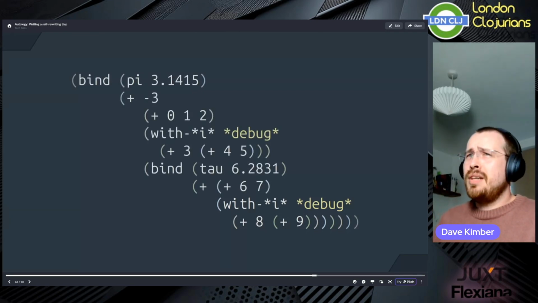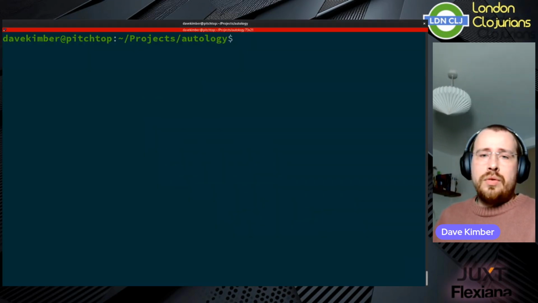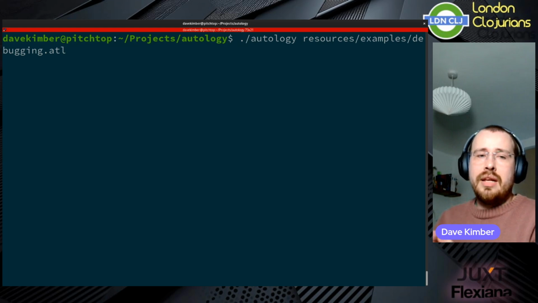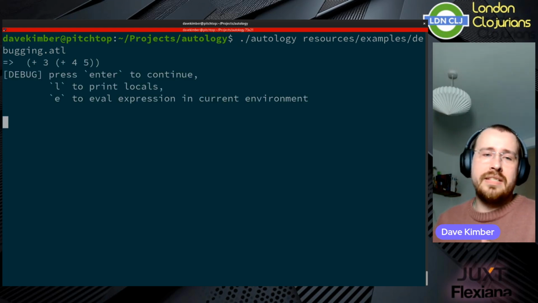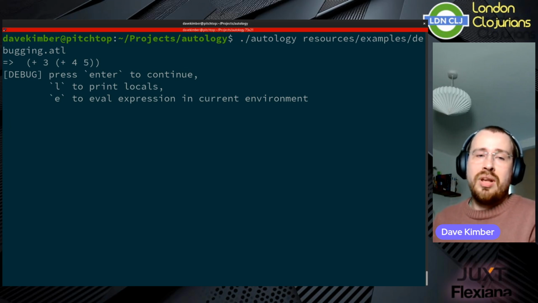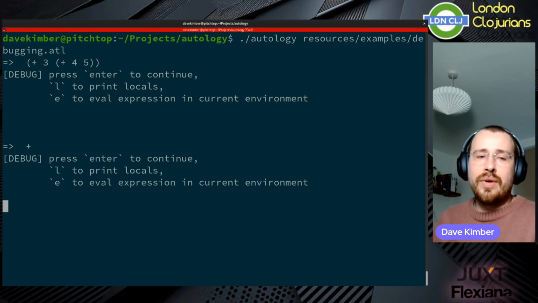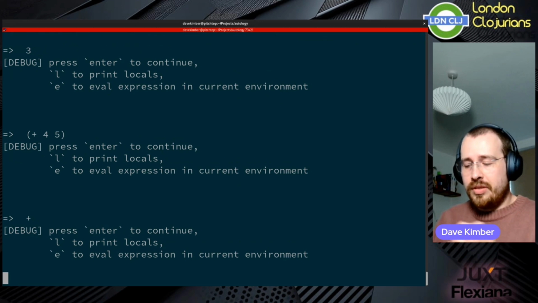So let's give that a go. Cool. So I'm going to run this debugging.atl program, and it's immediately going to pause evaluation when it gets to the first withI debugging section. Here it shows us that it's going to be evaluating this plus 3, plus 4, 5, and we can step through it one by one as it evaluates the different sub-expressions inside that expression and goes through it as a normal debugger would.